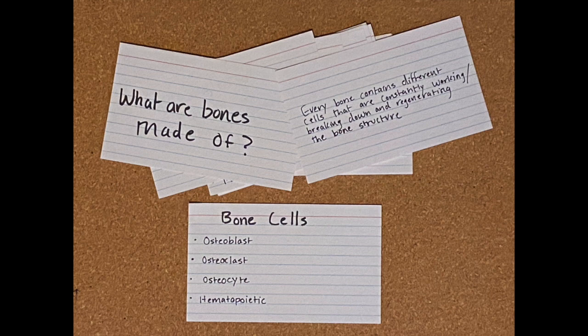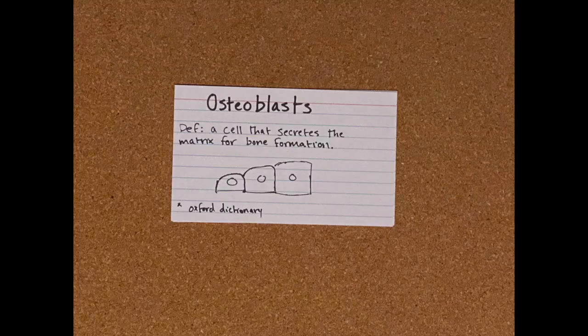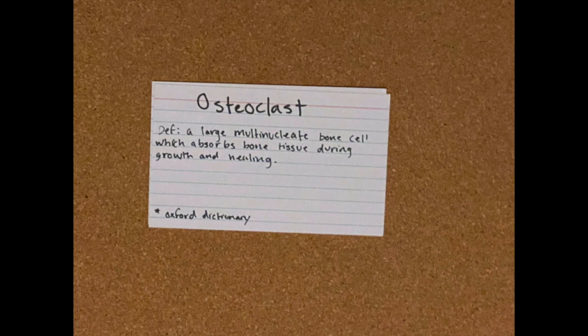These cells are called the osteoblasts and the osteoclasts. Osteoblasts are known as a cell that secretes the matrix for bone formation. In addition, they are located on the surface of the bone and make a protein mixture known as osteoid. Osteoid eventually mineralizes to become bone. Osteoclasts are known as a large multinucleate bone cell which absorbs bone tissue during growth and healing.